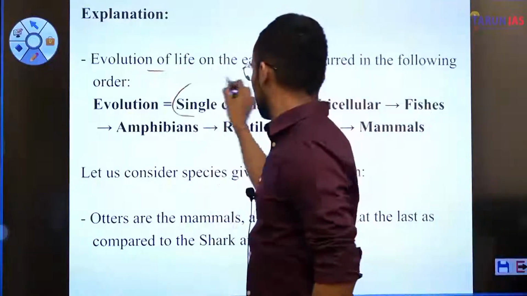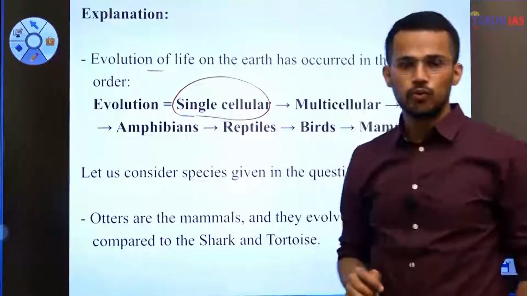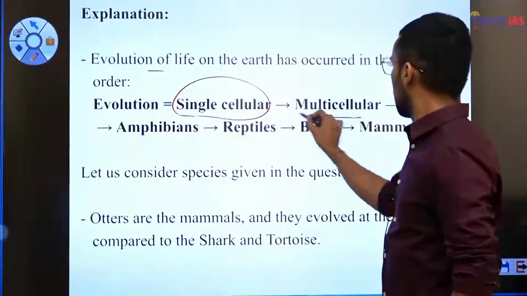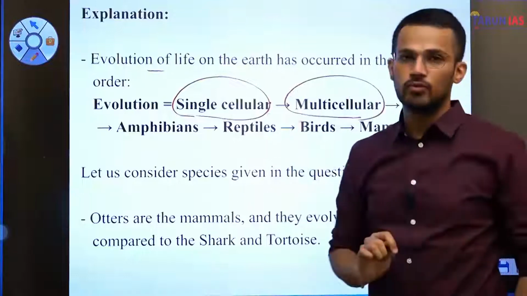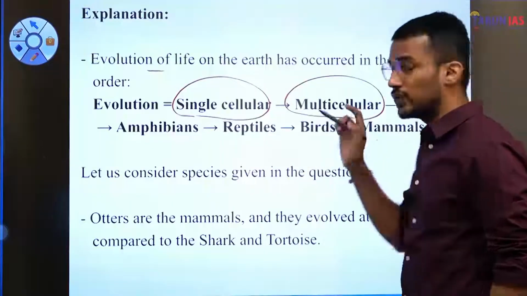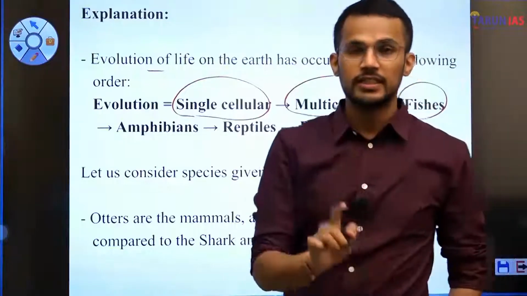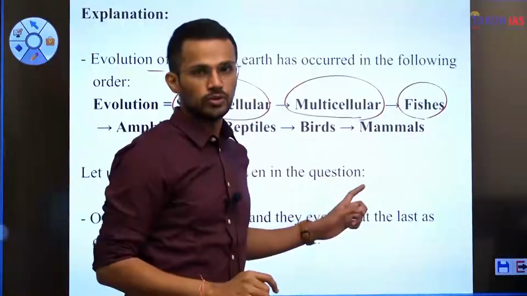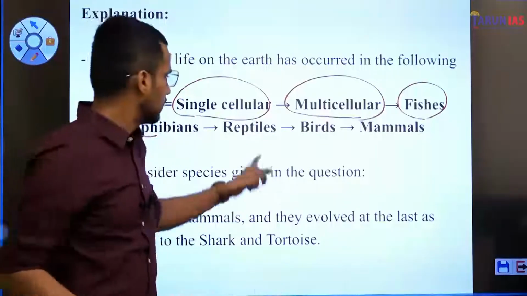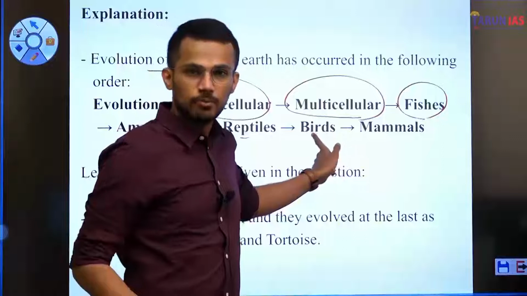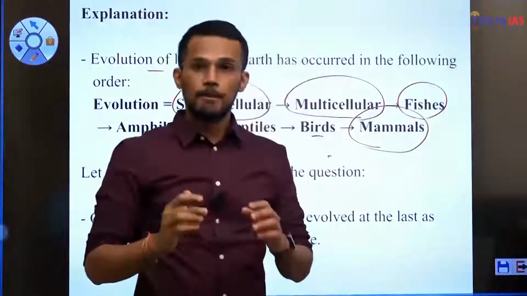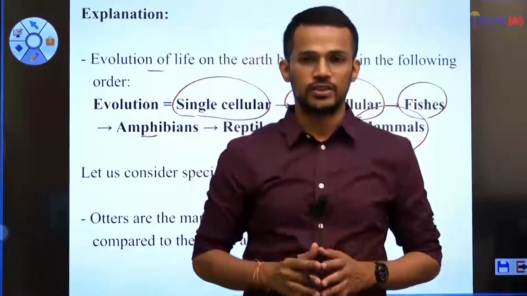Firstly, single cellular organisms evolved. After that, multicellular organisms evolved. After multicellular organisms, it was fishes in the aquatic ecosystem that evolved. After fishes, it was amphibians, then reptiles, then birds, and finally mammals evolved on the face of the earth.